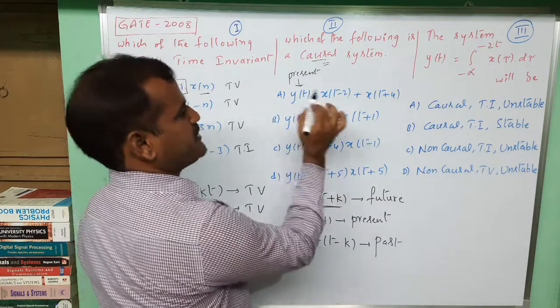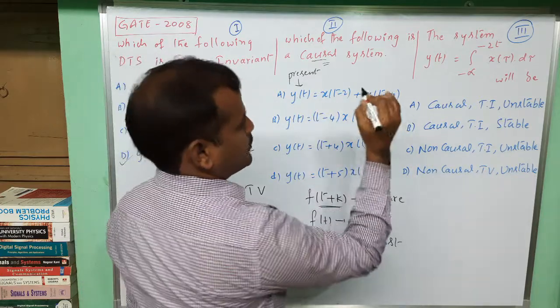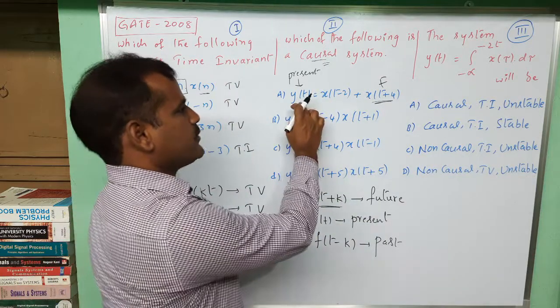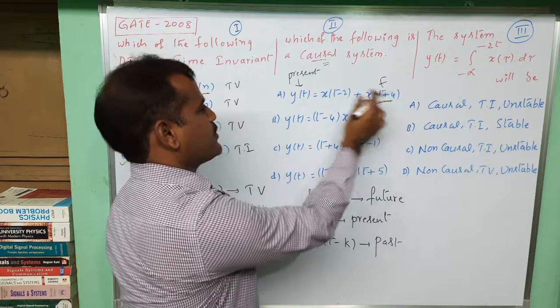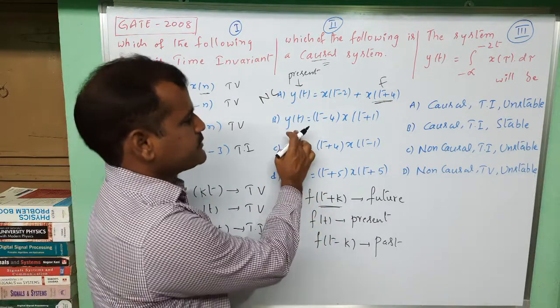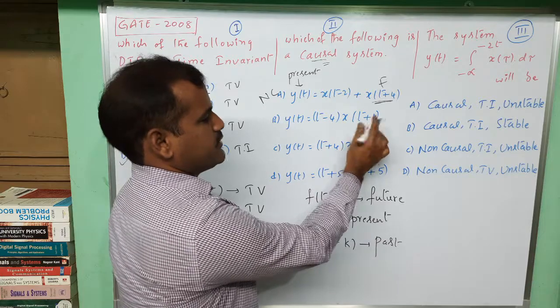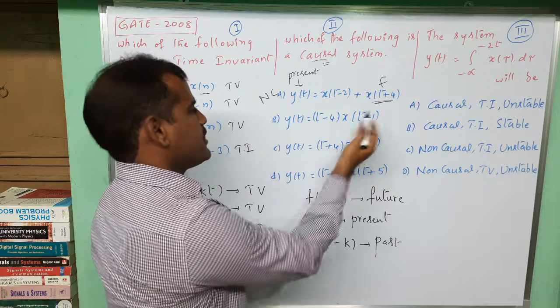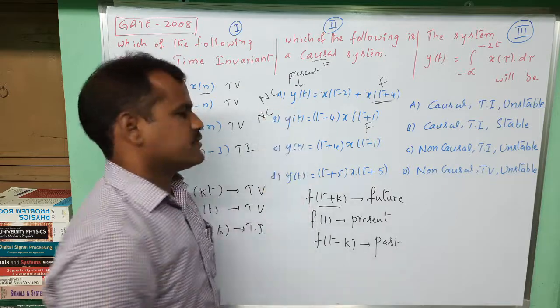Observe here, present output x of t plus 4. This indicates future value of the input. That means the present output depends upon the future value of the input, so this is a non-causal system. Similarly, this one, x of t plus 1. This indicates future, t plus k, so the output depends upon future value and becomes non-causal system.